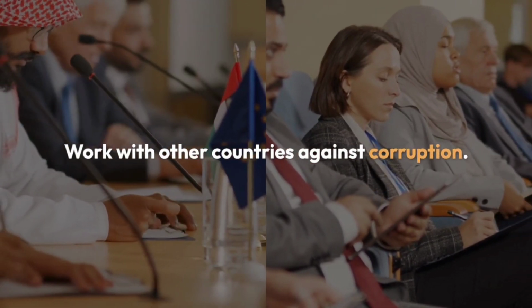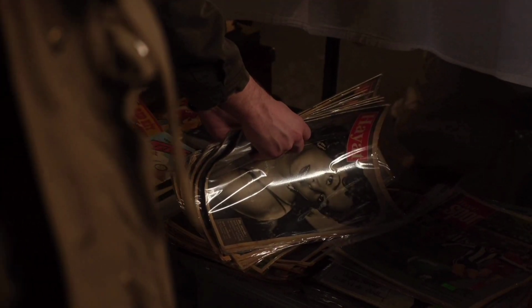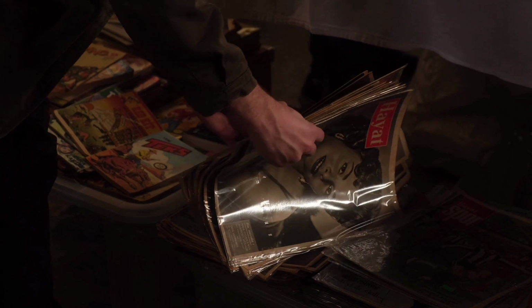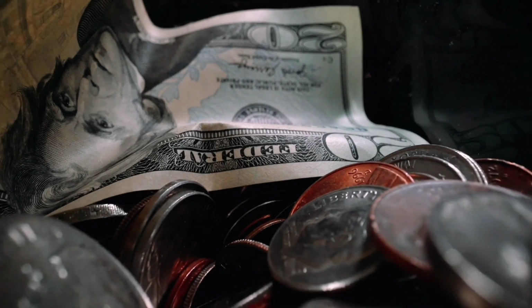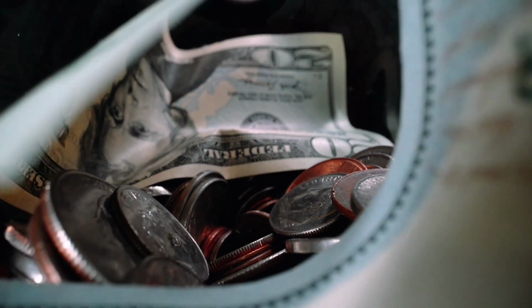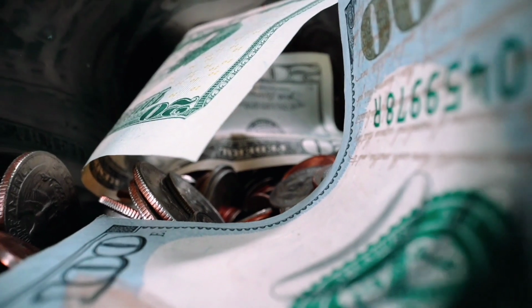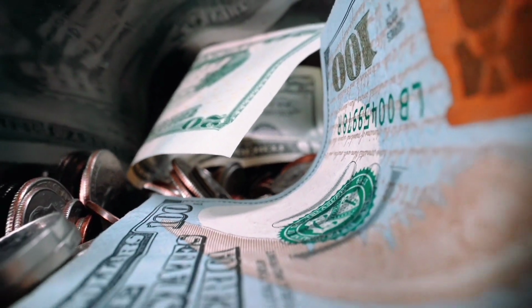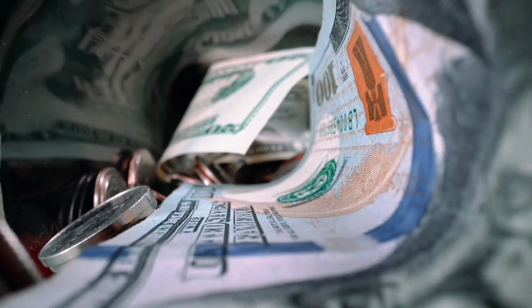9. International cooperation. Collaborate with other countries to combat cross-border corruption. 10. Civic leadership and cultural shift. Encourage leaders who prioritize integrity and transparency and promote a cultural shift that values honesty and accountability.